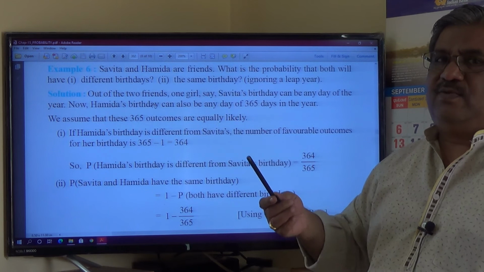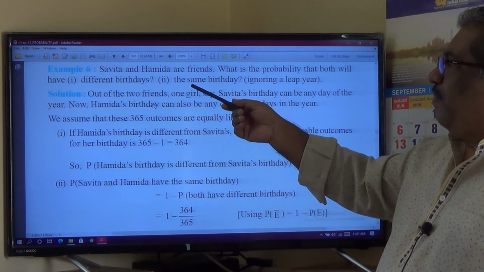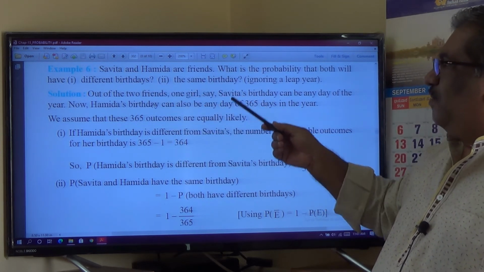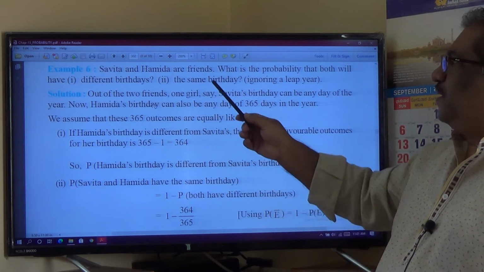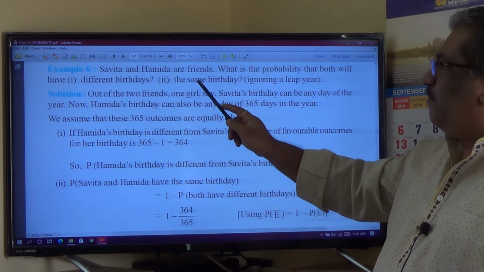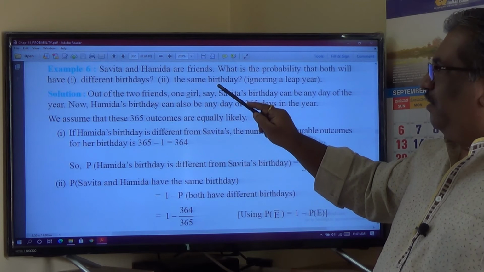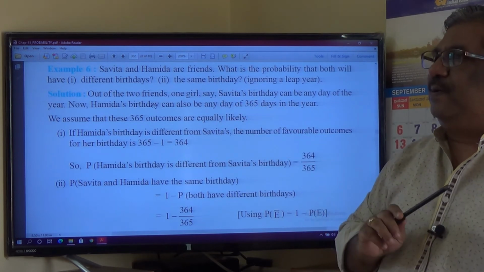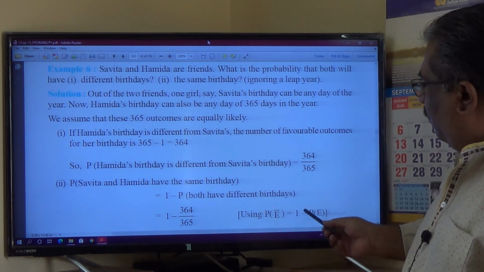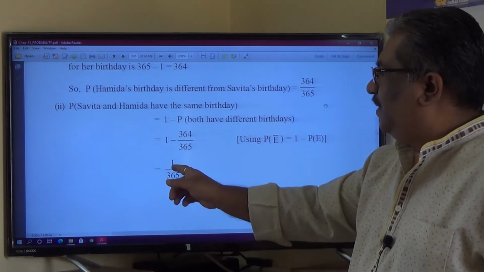The probability of getting Savita's and Hamida's birthday on the same day is equal to outcomes favorable for the same birthday divided by the number of all possible outcomes. So that is 1 divided by 365.